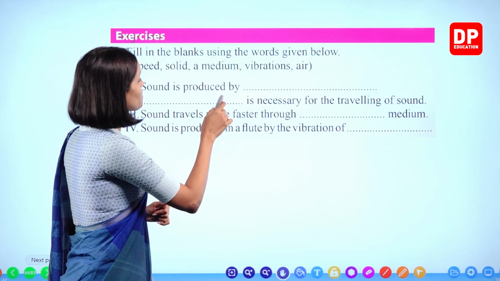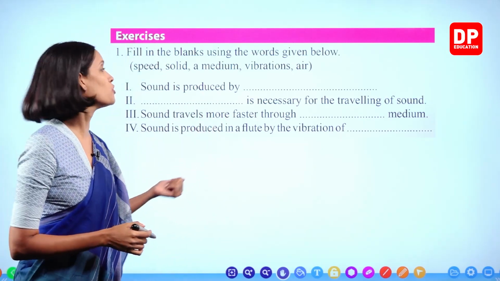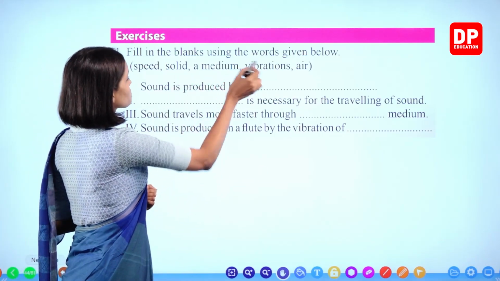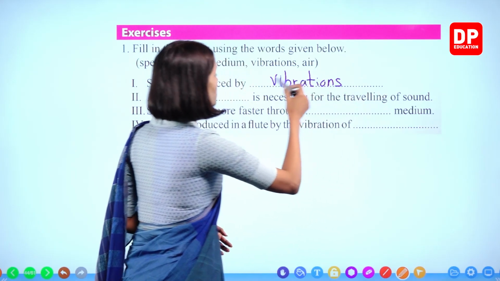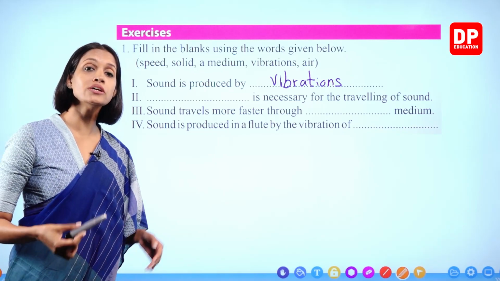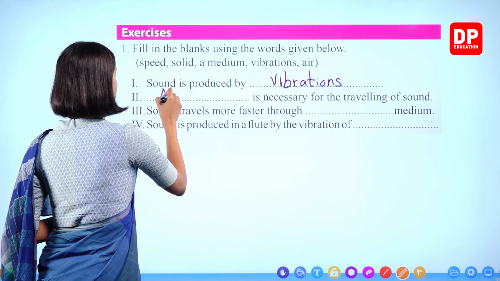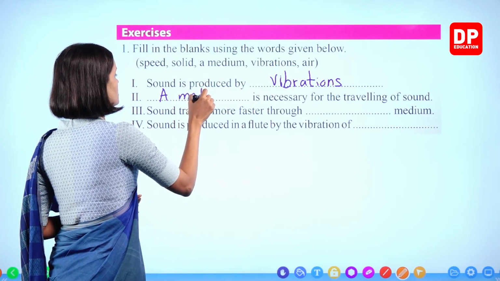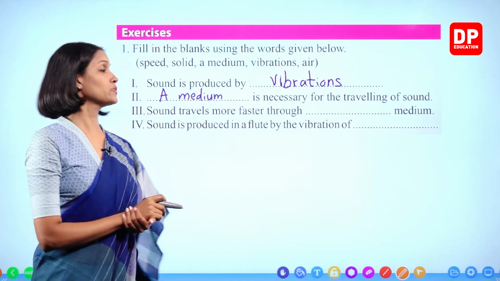Sound is produced by vibrations. Okay, vibrations of objects. So the answer is vibrations. A medium is necessary for the traveling of sound. What is necessary for the traveling of sound? A medium, right? A medium is necessary for the traveling or propagation of sound, okay?